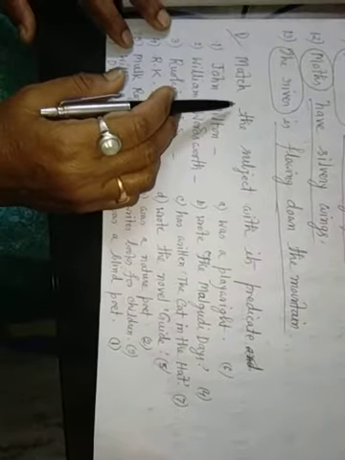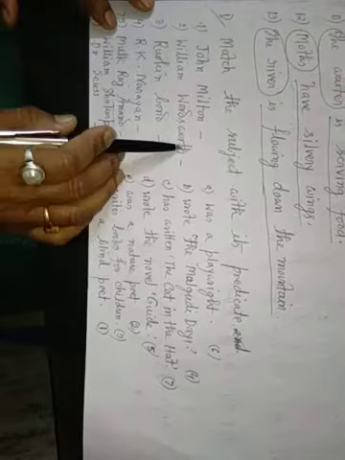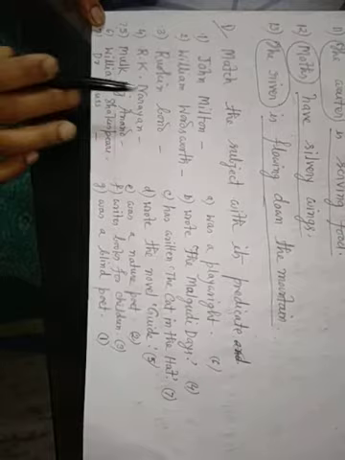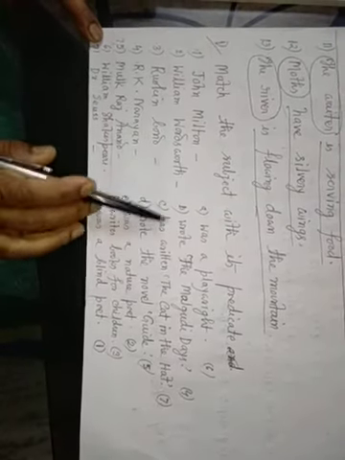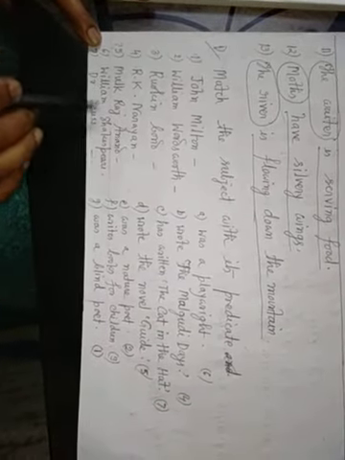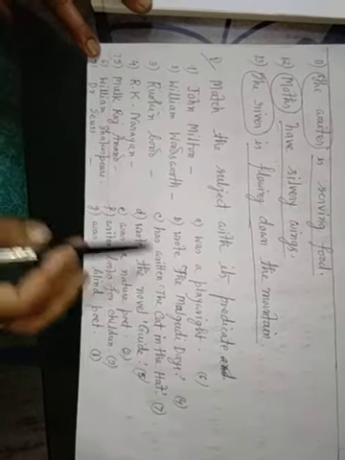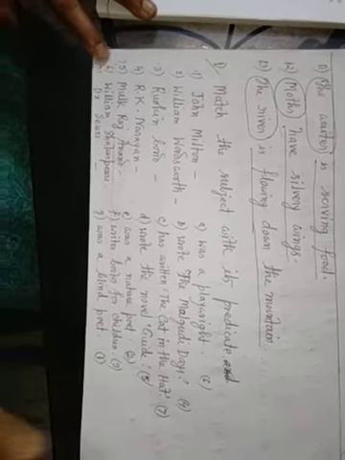Number D. Match the subject with the predicate. John Milton, William Wordsworth, Ruskin Bond, R. K. Narayan, Mulk Raj Anand, William Shakespeare, Dr. Seuss. John Milton was a blind poet. William Wordsworth was a nature poet. Ruskin Bond writes books for children. R. K. Narayan wrote the Malgudi Days. Mulk Raj Anand wrote the novel Guide. William Shakespeare was a playwright. Dr. Seuss has written The Cat in the Hat. Okay, this is